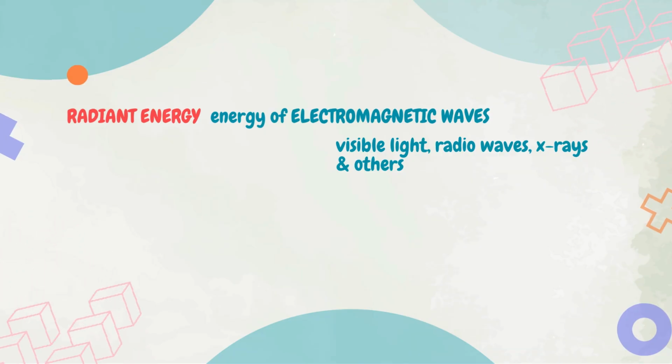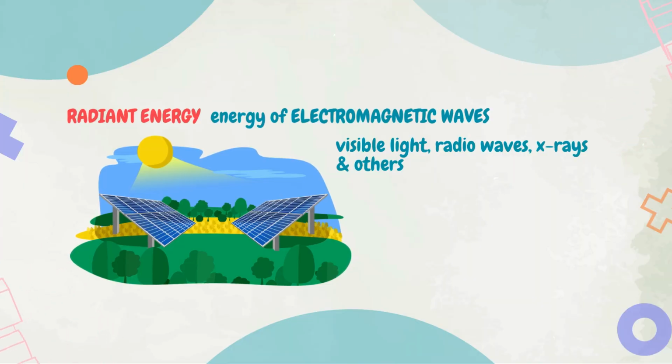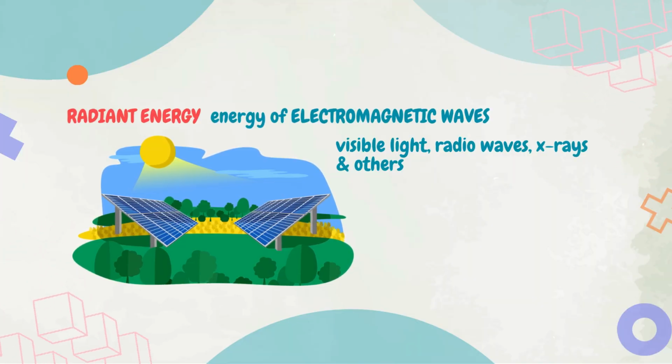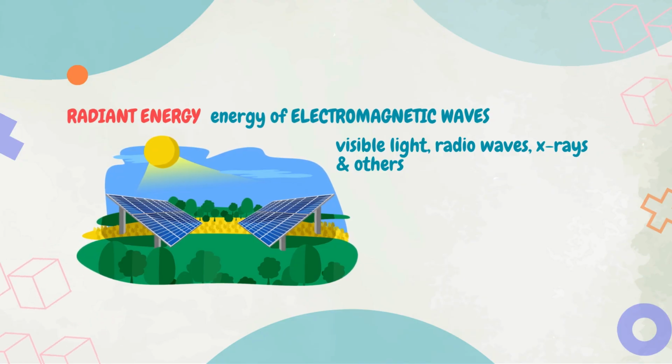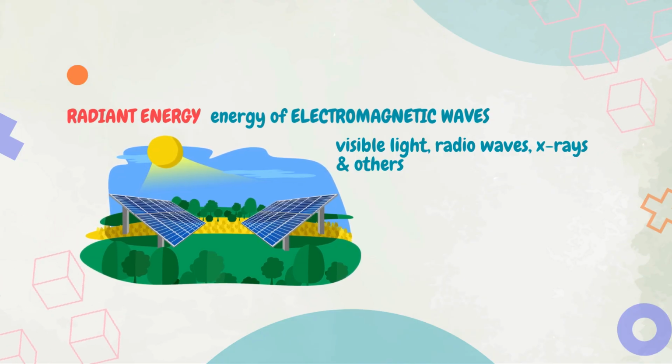Examples of radiant energy include solar panels and microwaves. Solar panels convert radiant energy from the sun into electrical energy through photovoltaic cells.